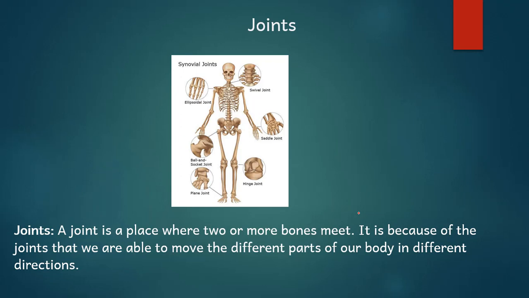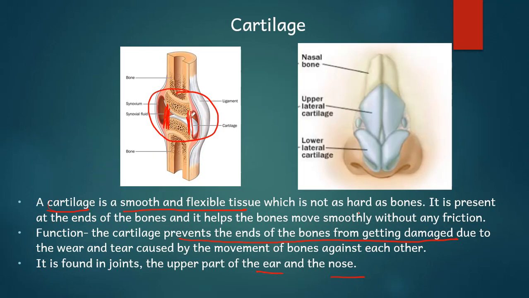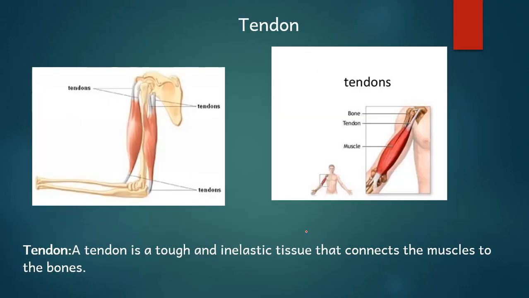Because a joint is a place where two things are attached to each other. If I stick the ice cream sticks to each other, then you will not be able to move in any way you want, right? That is because the two bones are attached to each other. Hence, the two bones in our body are never attached directly. They are held together by ligament so that it allows easy movement. And this whole place is said to be a joint.